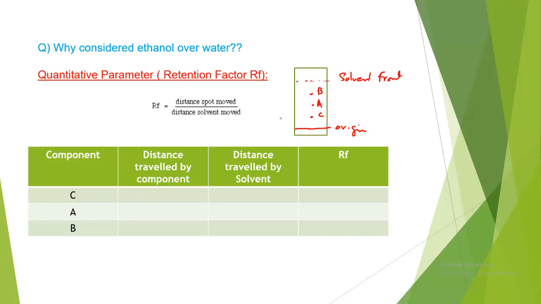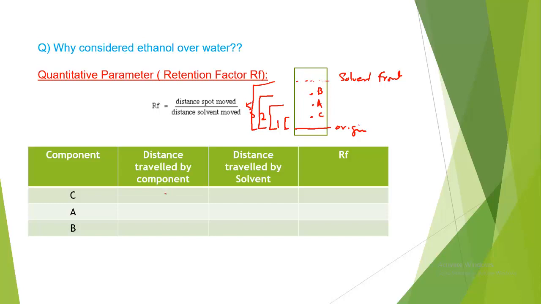Okay, now we are considering from the origin till C. It is 1. We are taking 1. From A to the origin, 2. From B to the origin, 3. This is just an example. From the solvent front to the origin is 5. Okay, now the distance traveled by the component you can see in the figure.